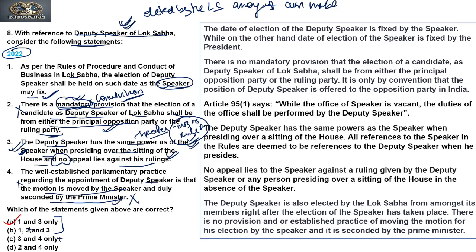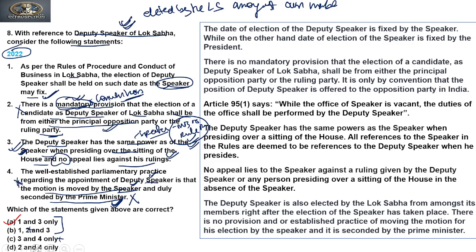No, it has not been moved by the speaker, nor has it been seconded by the prime minister. The speaker only fixed the date of election of the deputy speaker. It is not moved by the speaker. So on the basis of this also, we can say that the fourth is an incorrect statement, right?